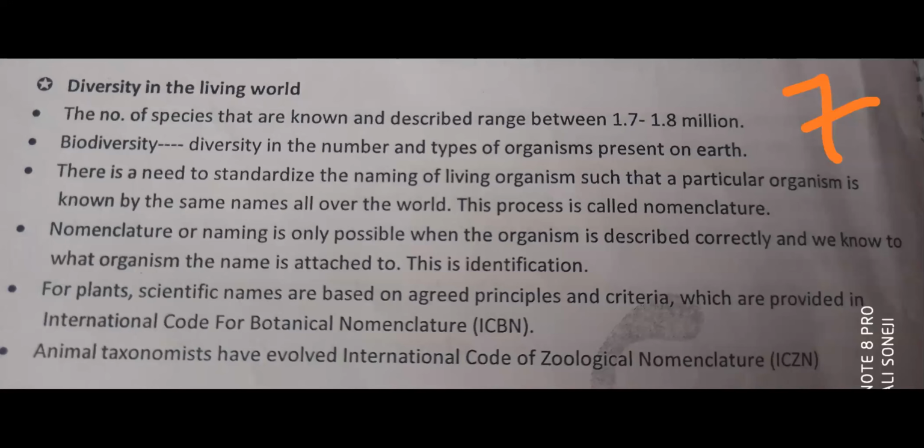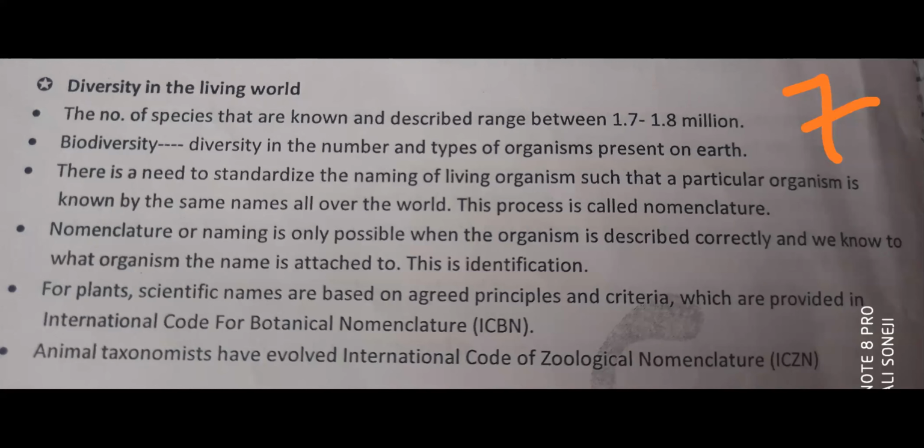Now the next part of this chapter, taxonomy part. Taxonomy is one of the branches of biology in which organisms are identified and classified. For that, first understand a little bit of information regarding how this taxonomy arises. So first,